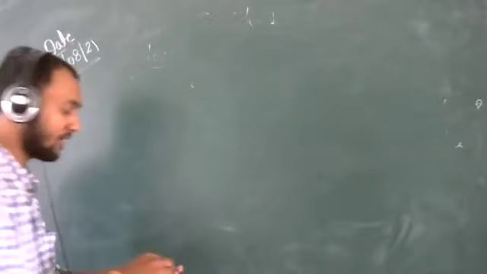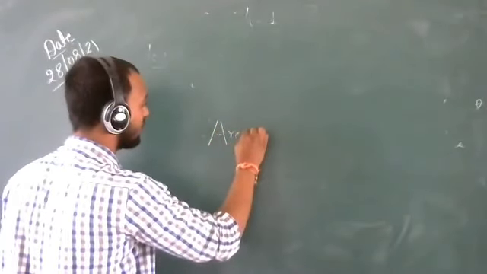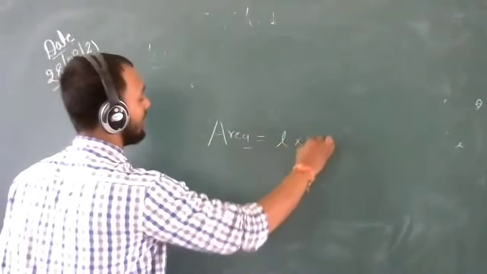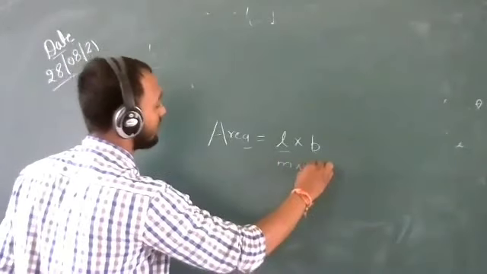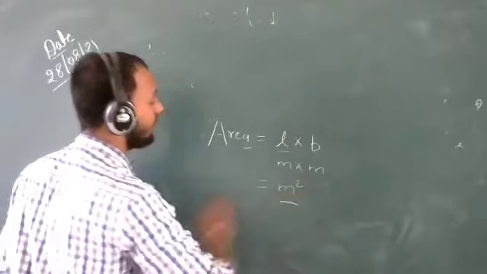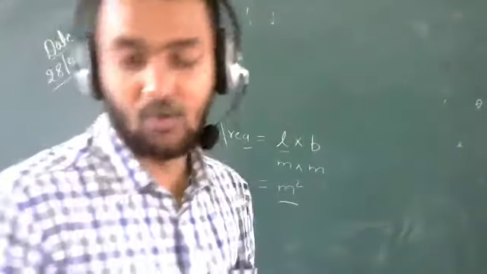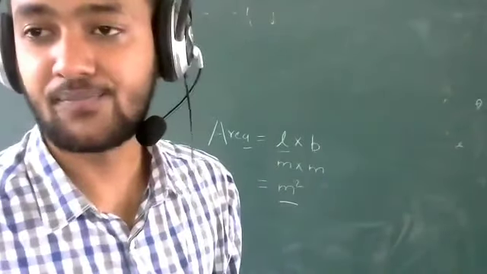If you calculate area, what do you do? Suppose you want to calculate area of a rectangle. You multiply length and breadth. Length is meter and breadth is also meter. So SI unit of area is meter square. And how can you define 1 meter square? If you want to define 1 meter square, how will you define it?